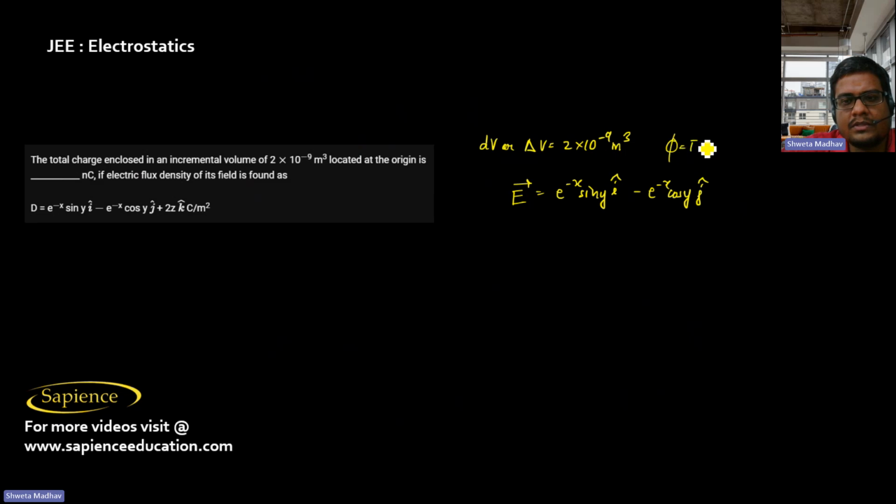Electric flux, we know, is d phi, that is E dot dS, E dot dA I can say. So the electric flux density is simply the electric field only, plus 2z k cap coulomb per meter square.